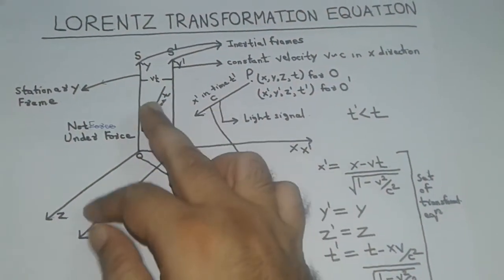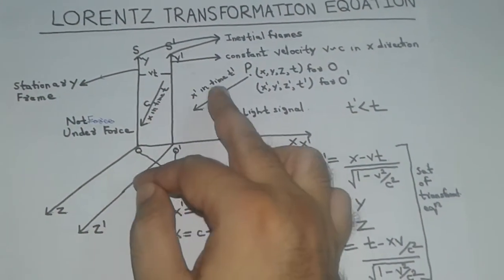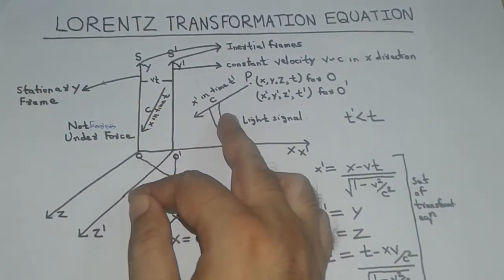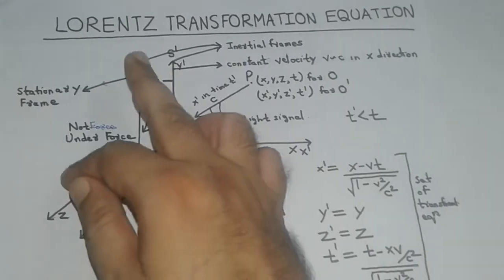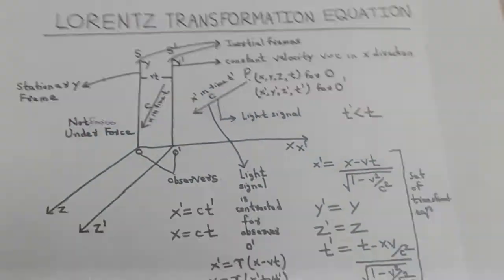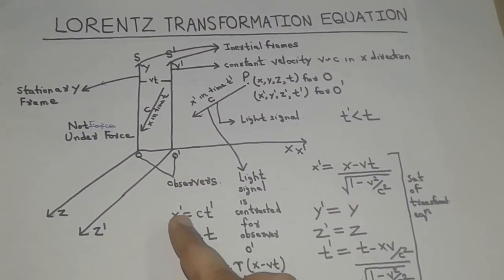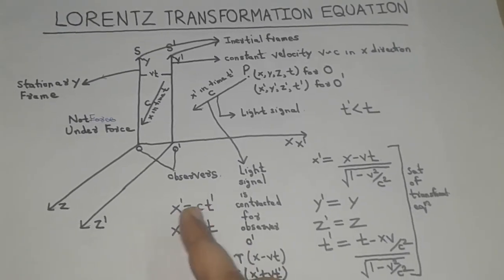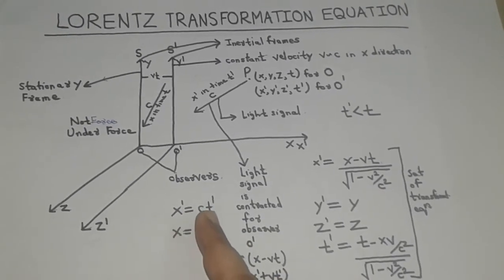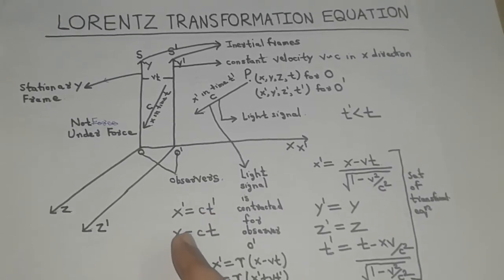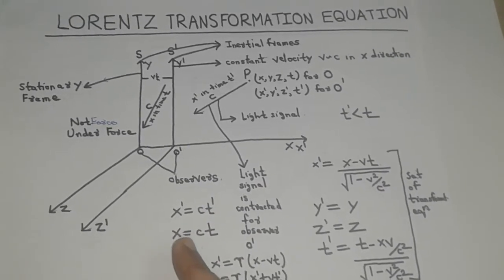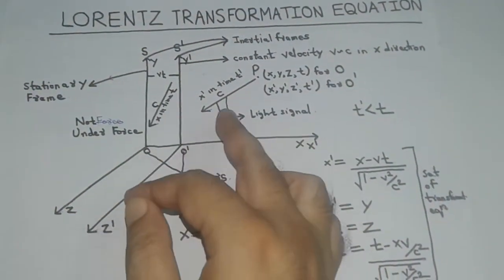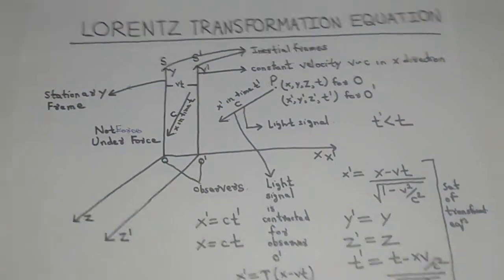According to Einstein's postulate of constancy of the speed of light, the light beam has a constant velocity in both frames S and S dash. So for frame S dash, we can write distance is equal to speed into time, so x dash equal to ct dash. And for frame S, we can write x is equal to ct. This is in agreement with Einstein's postulates.